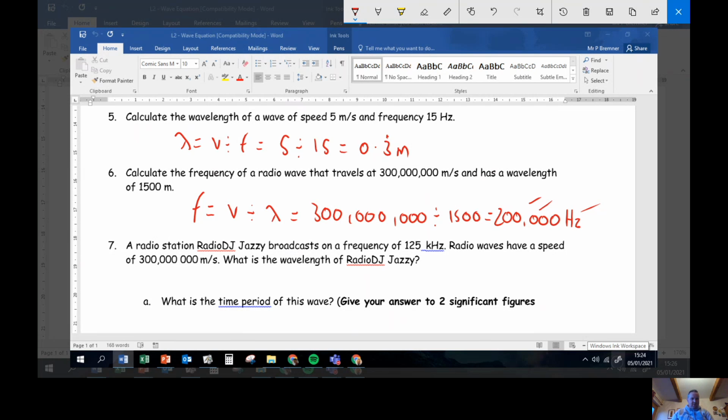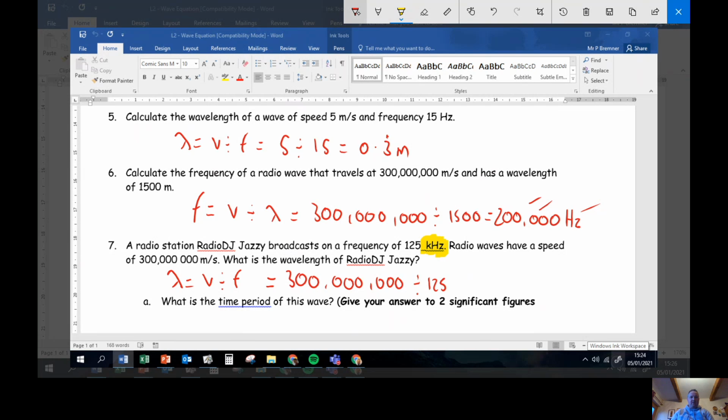We've got a radio station that broadcasts on a frequency of 125 kilohertz. They've got a speed of 300 million meters per second. What's the wavelength? Okay, wavelength is speed divided by frequency. My speed, 300 million, divided by 125, but you may have spotted, this is the tricky one, this is in kilohertz.